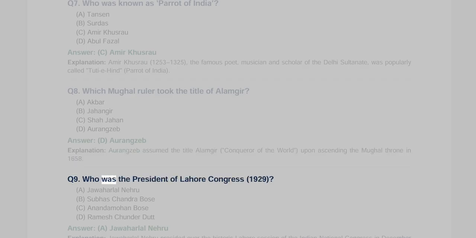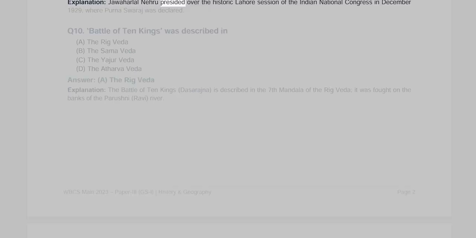Q9. Who was the president of Lahore Congress, 1929? A. Jawaharlal Nehru, B. Subhash Chandra Bose, C. Anand Mohan Bose, D. Ramesh Chunder Dutt. Answer A. Jawaharlal Nehru. Explanation. Jawaharlal Nehru presided over the historic Lahore session of the Indian National Congress in December 1929, where Purna Swaraj was declared.